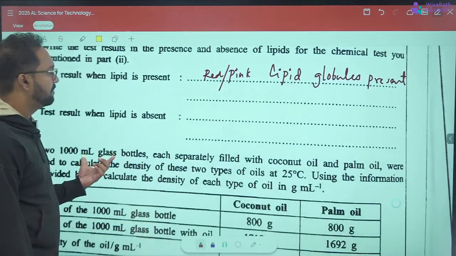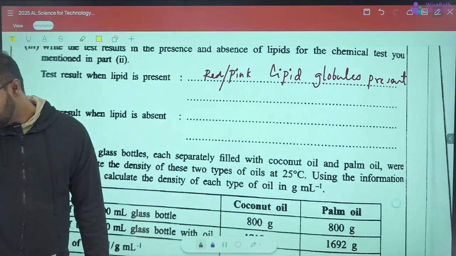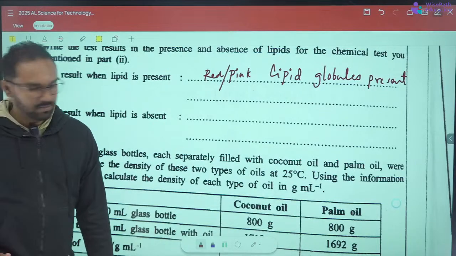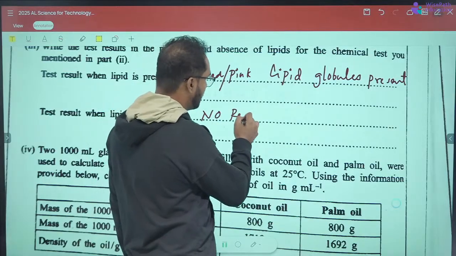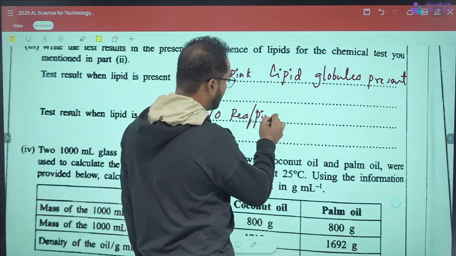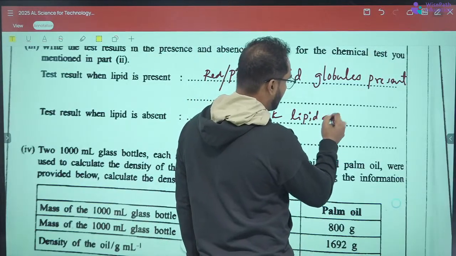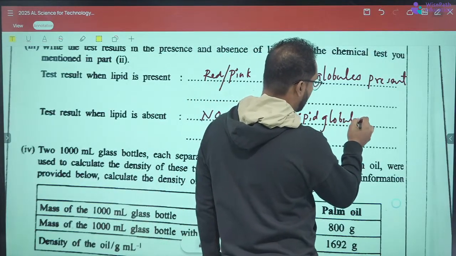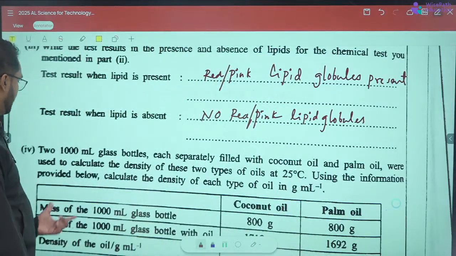And test results when the lipids are absent: there will be no red or pink lipid globules.